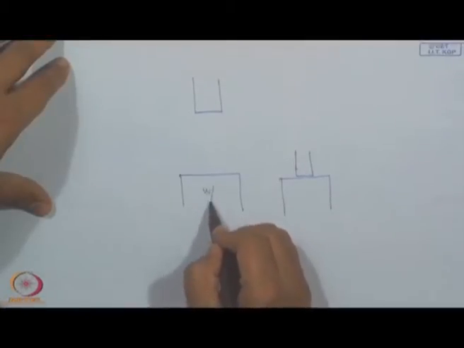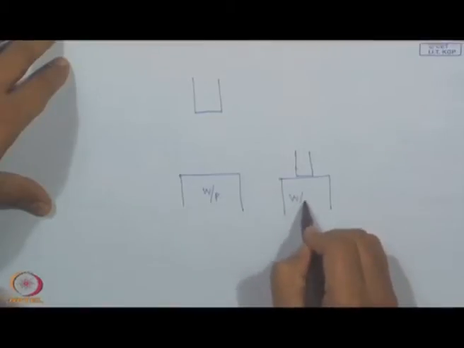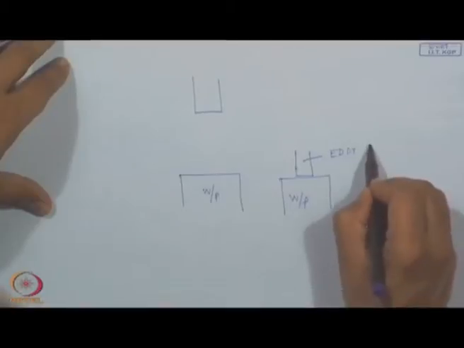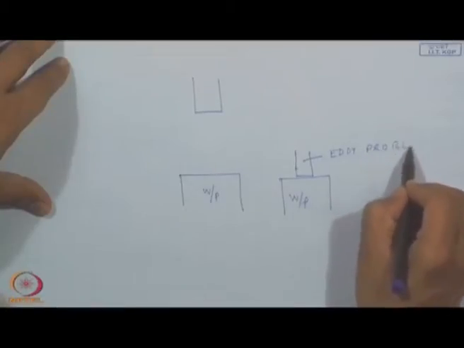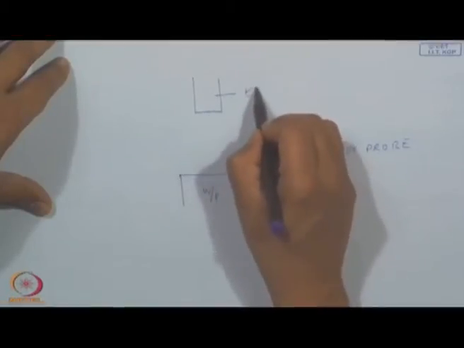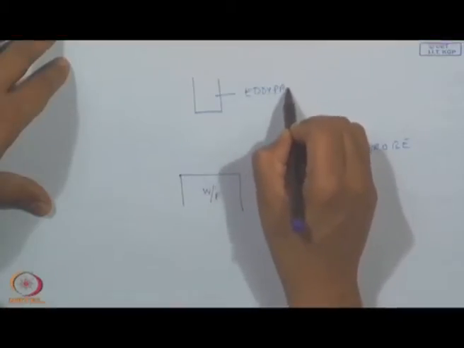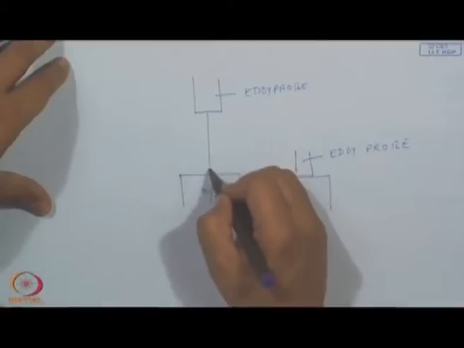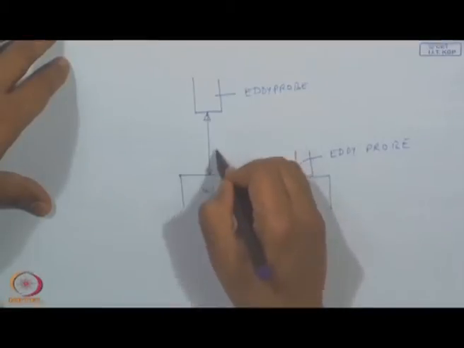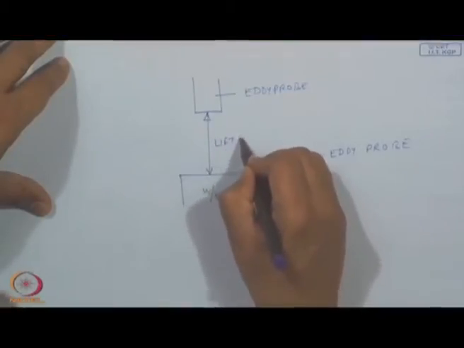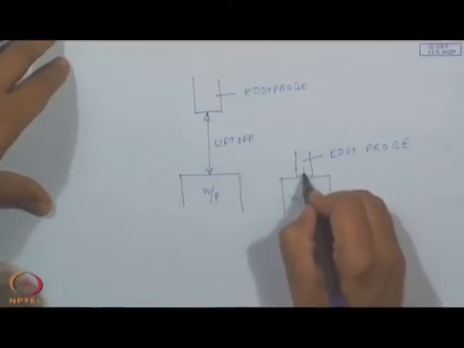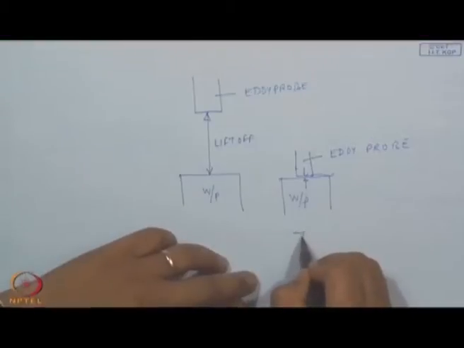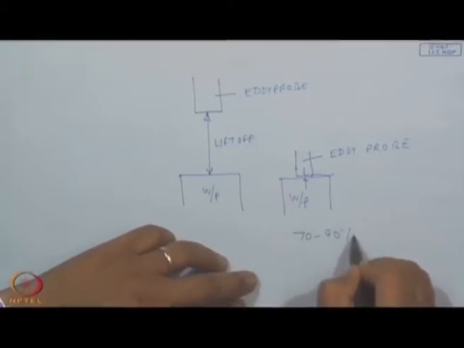This is the workpiece, this is the eddy probe. So, this distance I meant as the lift off. Similarly, a lift off is here. So, this depends on the 70 to 90% of the fill factor.